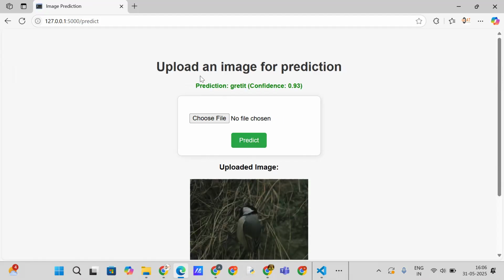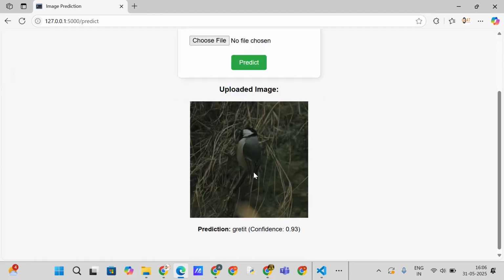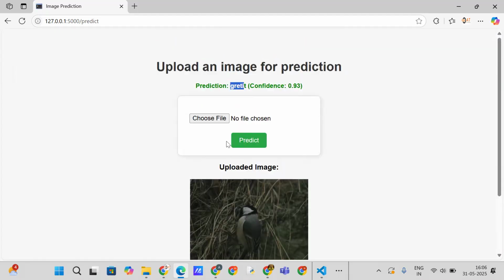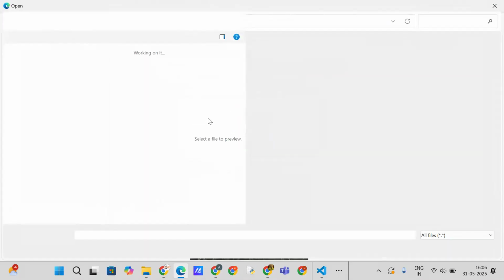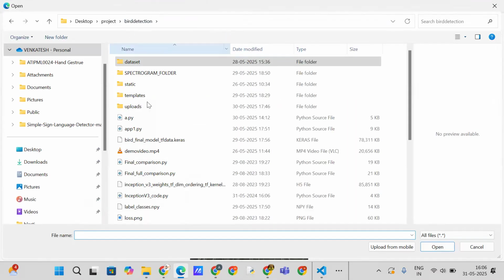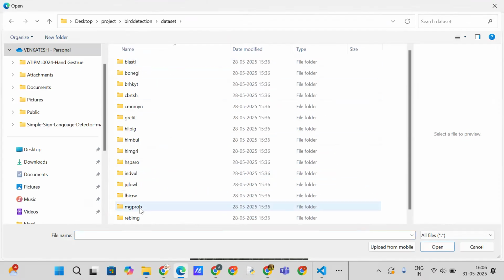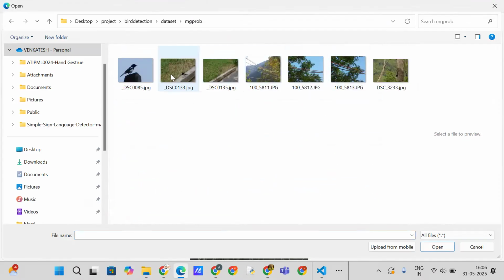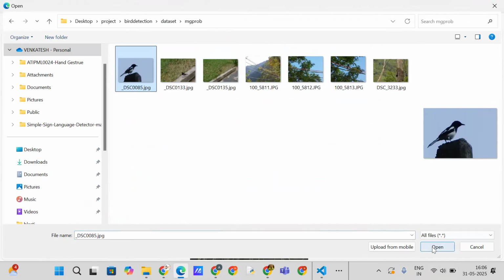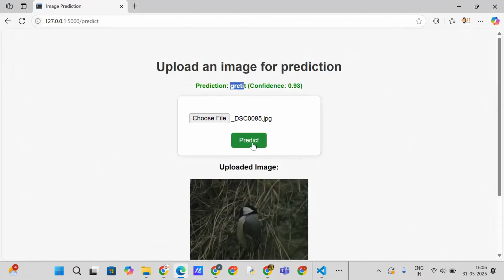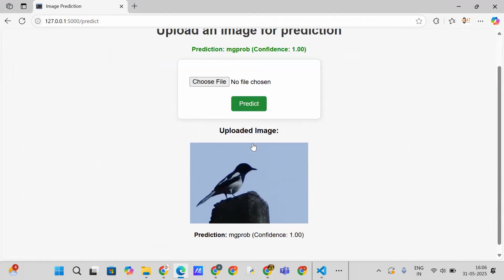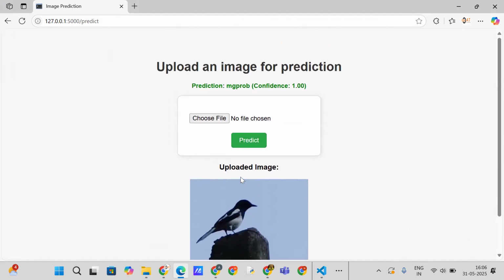Here you can see the bird name, as well as it will display the images. We can see another one. Click on predict. So you can see the image as well as the prediction.